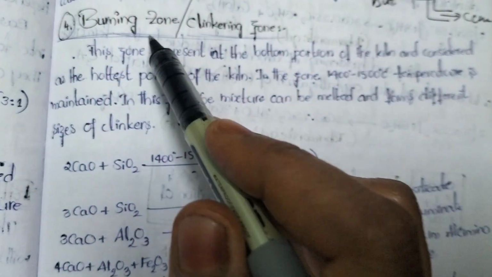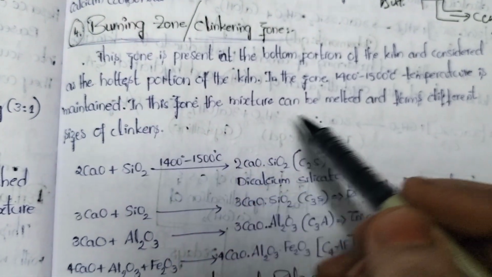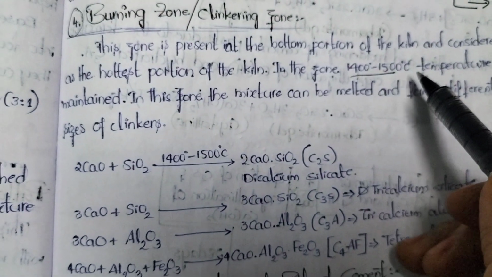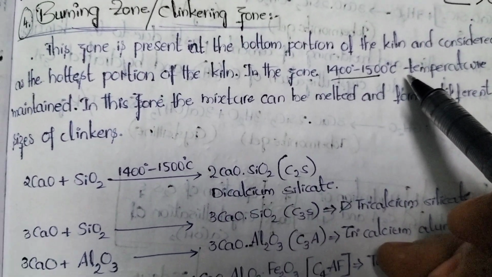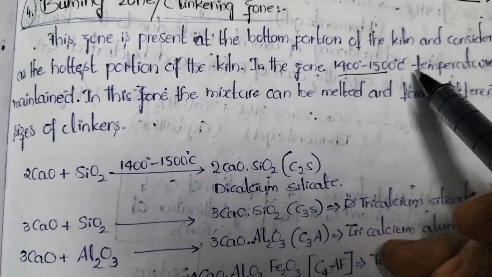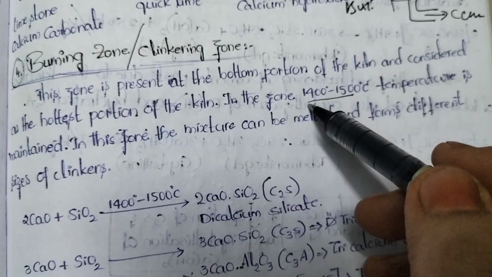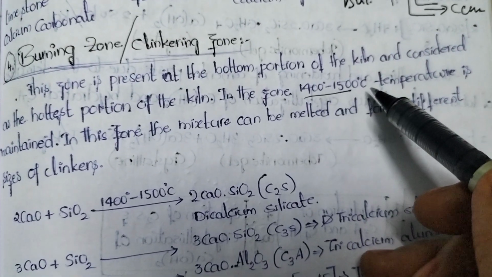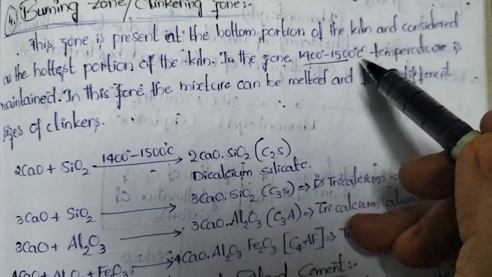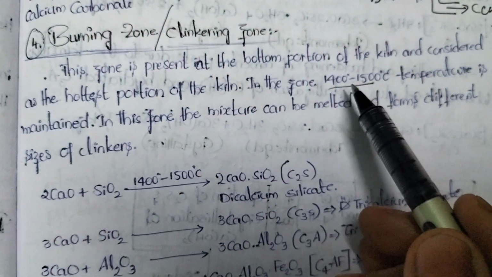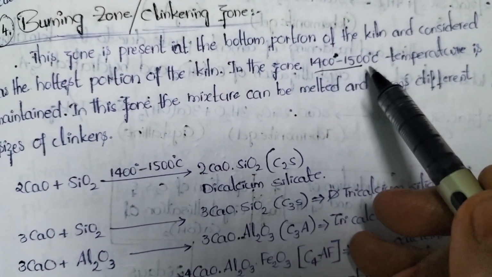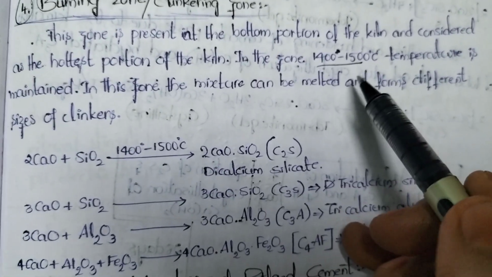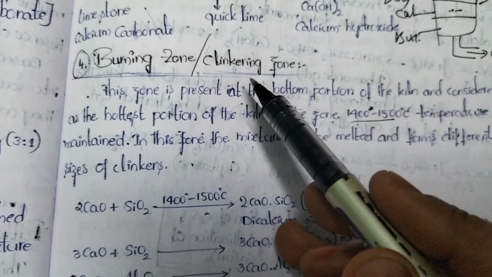It is called the burning zone because the temperature is very high, nearly 1400 to 1500 degrees C. In summer, 40 to 50 degrees centigrade we can't bear, but here the temperature is 1400 to 1500. We can imagine how intense the temperature is. At this temperature any substance can burn.